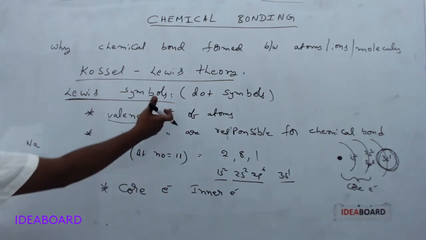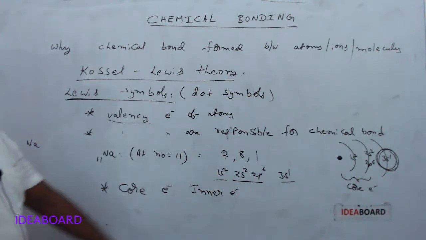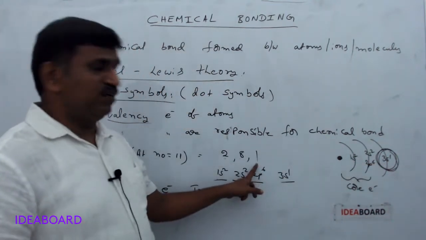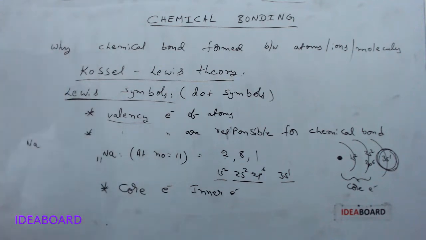How many valence electrons does it contain? 3s1, or it is 1, only one electron. So this can be indicated with a dot only. It is indicated with a dot.